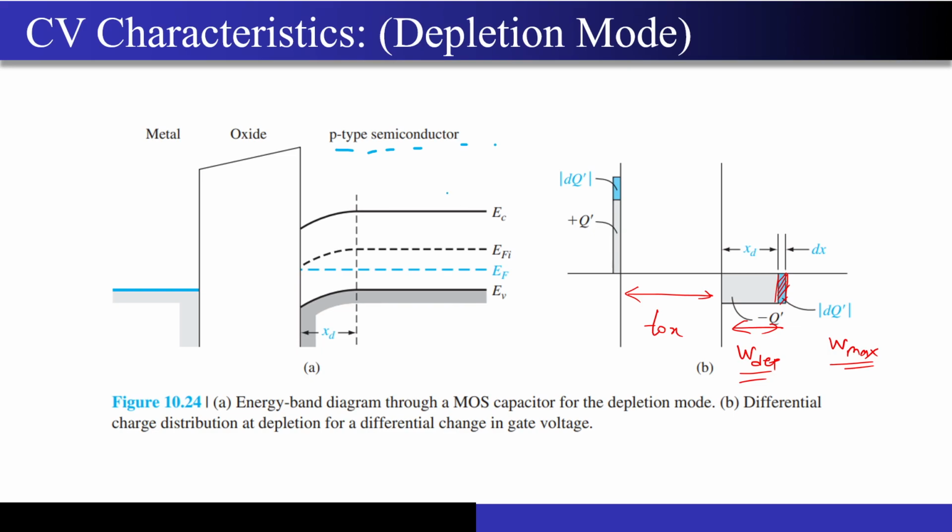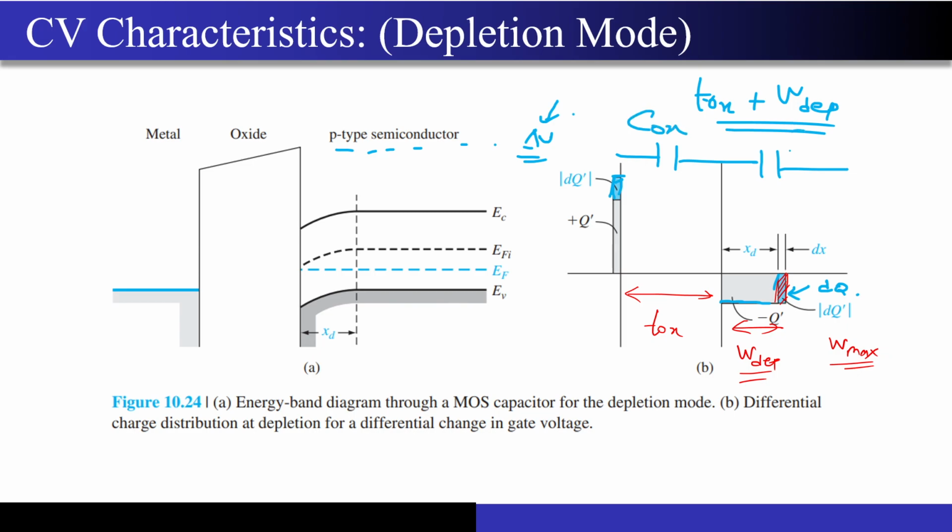Now if I apply an incremental change delta V at the gate, of course positive charges will develop on the metal plate, but where are the extra charges getting deposited? Since I already have a depletion width, if I apply extra voltage, this depletion width is going to increase further, and this is where the extra dQ charge will come. The distance between this charge and that charge is Tox plus W depletion. So this capacitance is the series combination of Cox and C depletion. I hope it is very much clear.